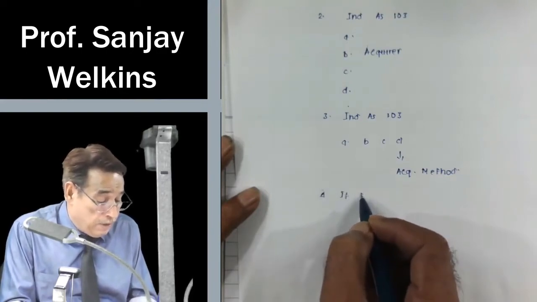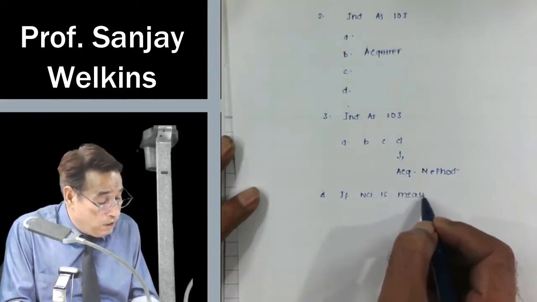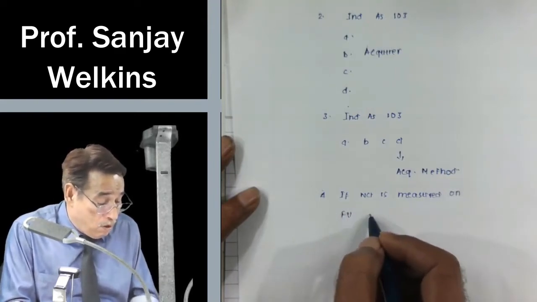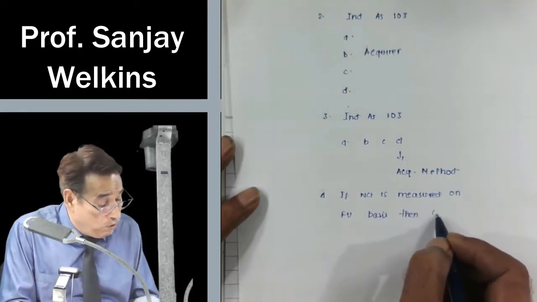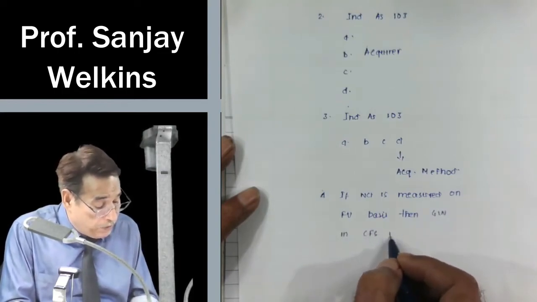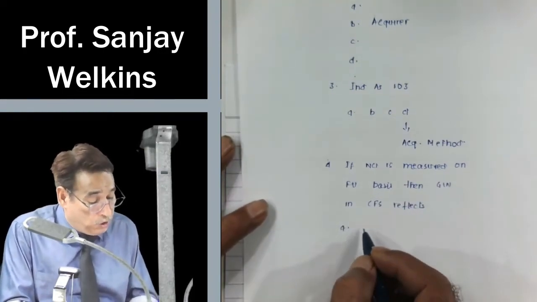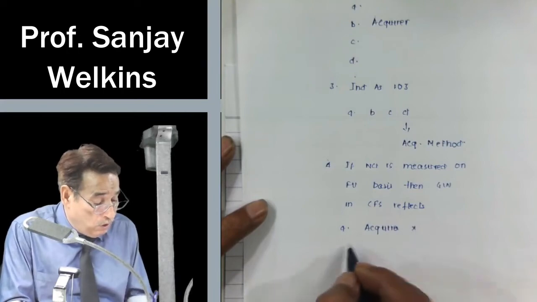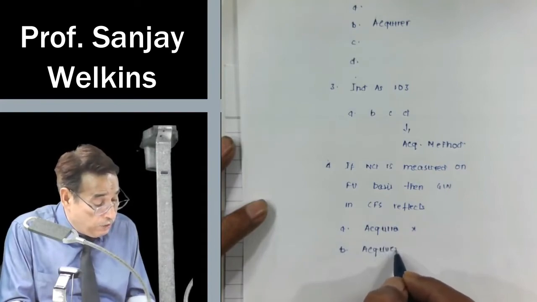Fourth, if NCI is measured on fair value basis, then goodwill in consolidated financial statements reflects: A, share of acquiree. Of course, this is wrong. Share of acquirer? Again, it will be wrong.